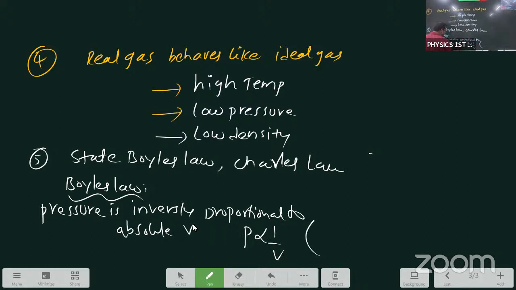See, student, pressure is inversely proportional to volume. Here you write in bracket, one is the temperature, one is the mass. At a time you write constant. This one is only shortcut. P is inversely proportional to volume when temperature and mass of the gas remain constant. For this statement, direct 1 mark. Pressure and V, both are inversely proportional. Boyle's law. Then, continuing, Charles' law.